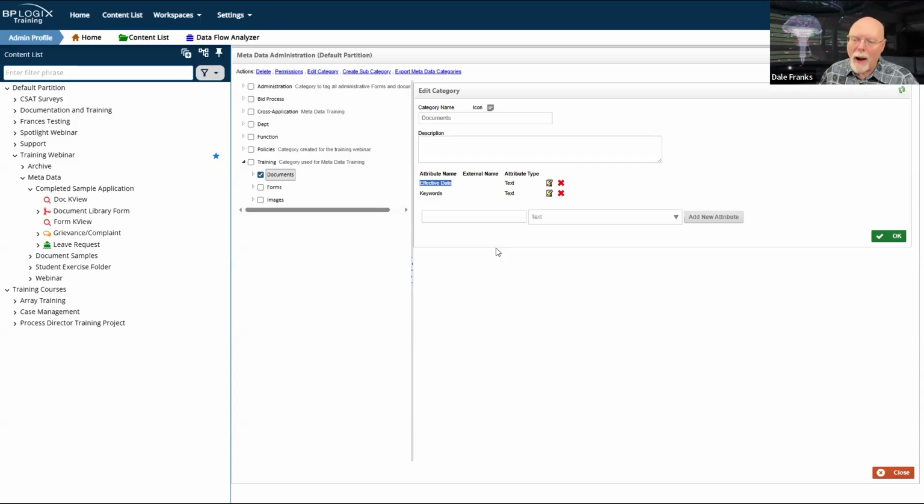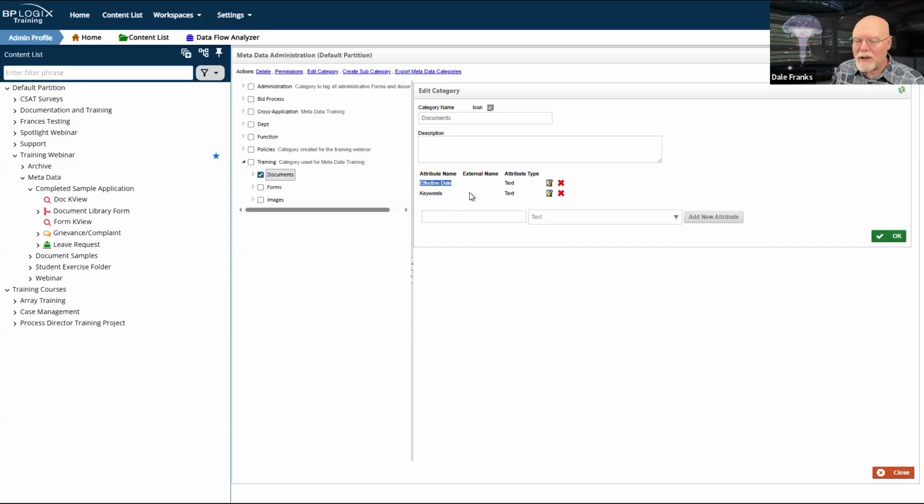And so all policy documents would need an effective date. I've also got keywords. Keywords is a really great attribute that I can apply because it's basically just random text. Whatever keywords I can think of to apply to a document, I can apply them. And the cool thing is I can now search for keywords and return all documents that match those keywords.